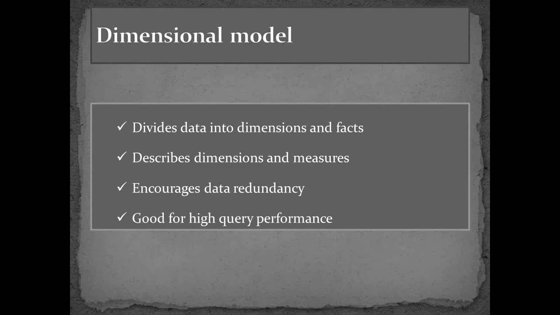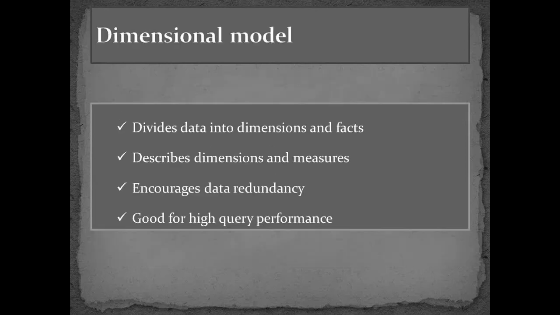That means, for example, if you have a particular customer, and the customer's old address was in California and then he changed from California to Texas, right? So two different records would be present, one for the earlier historical data and one for the new latest data. So there would be data redundancy in the dimensional model.